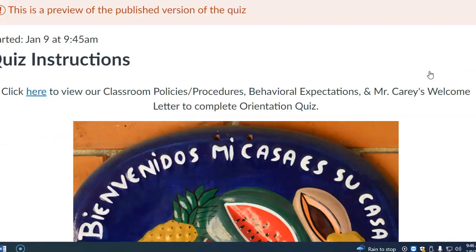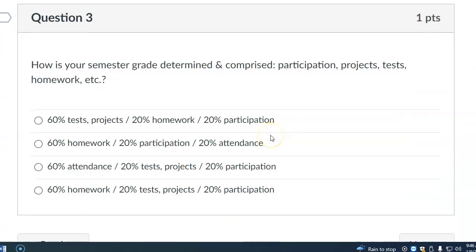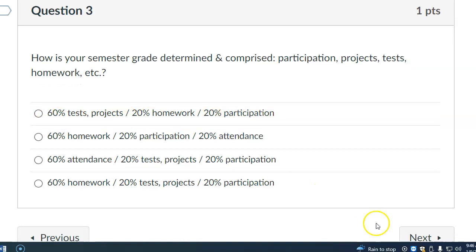And then we'll do one more together, and the rest you'll do on your own. How does your grade break down? It's 60% tests and projects, 20% homework, and 20% participation. That top one there is the correct answer for question number 3.